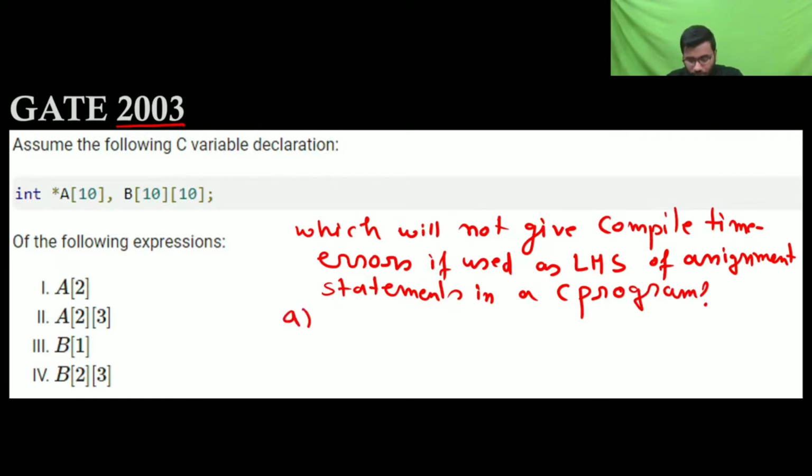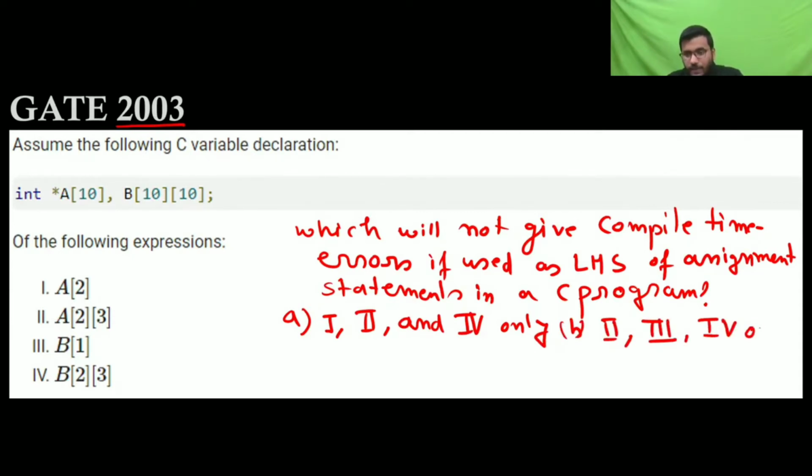So your A is going to have 1, 2 and 4. Options are on the next page. If I go to the next page, then you have to write this. The question is a little bit long, so I was not able to fit it in one page.